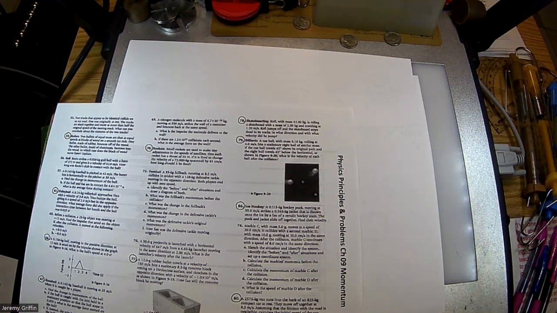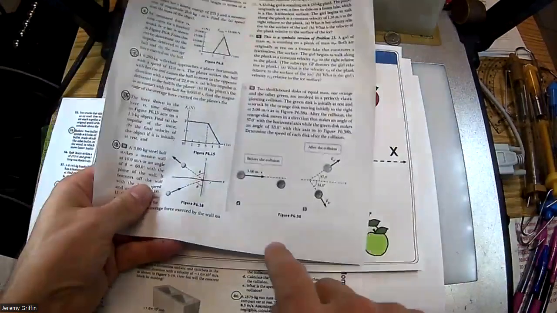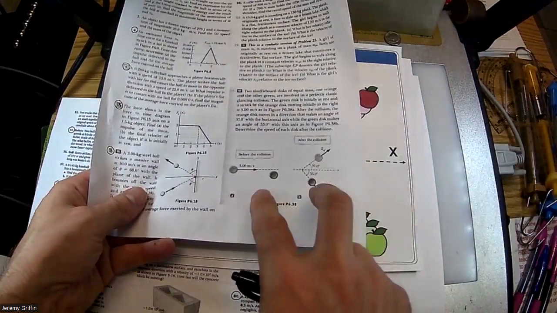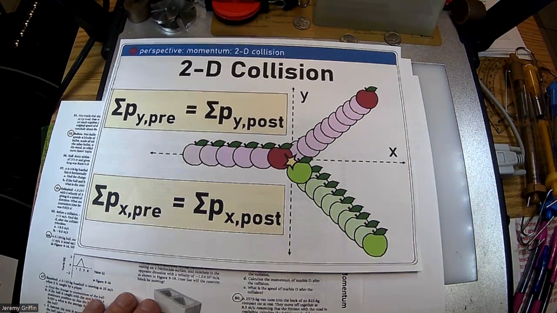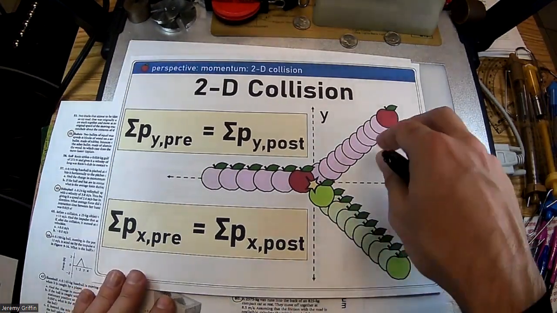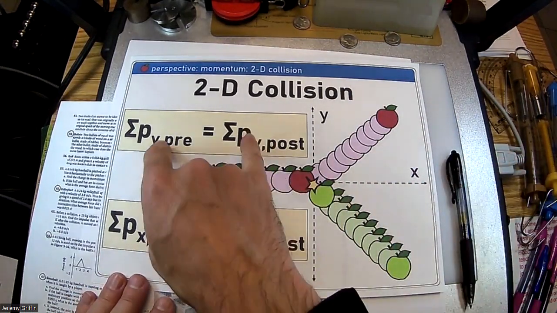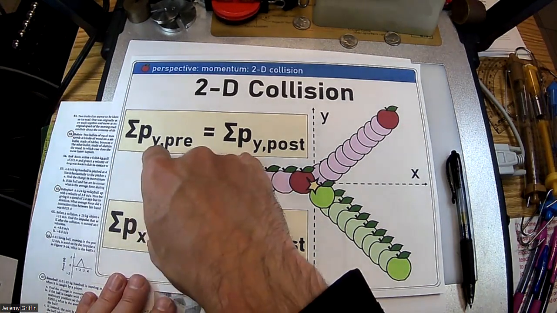I have a whole poster just for this question, and it looks like this. Interestingly, AP in their college physics has a question that involves a shuffleboard that also looks like the exact same picture. So billiards from your book, or shuffleboard from college physics, it looks a lot like this poster. And the principle to solve this for a 2-dimensional collision, a collision happening in a 2-dimensional plane, is that momentum is conserved in each direction, along each axis, x-axis and y-axis.